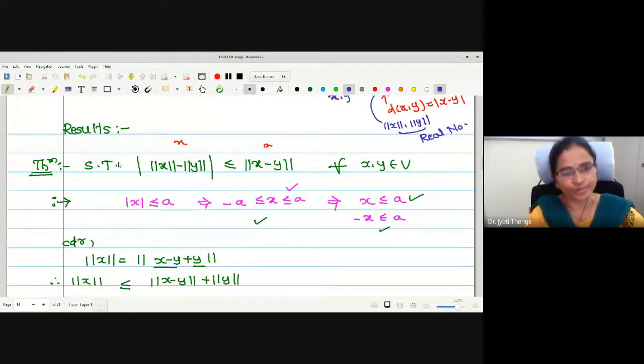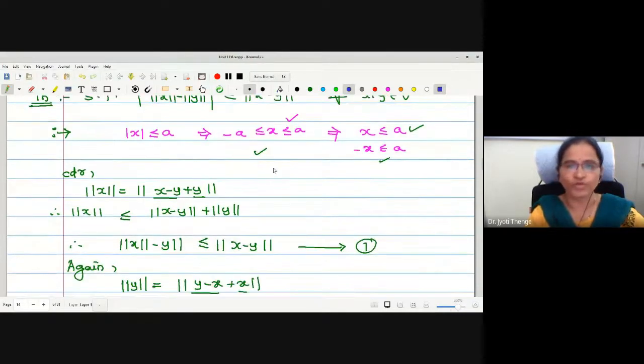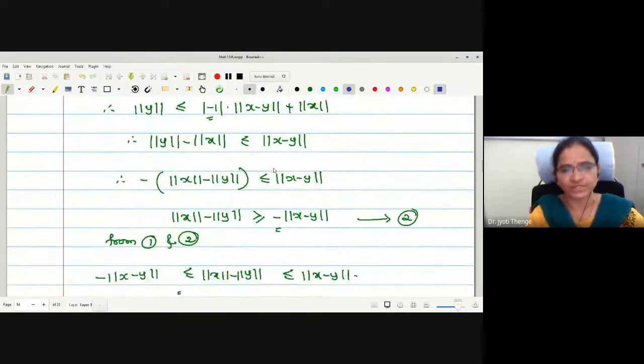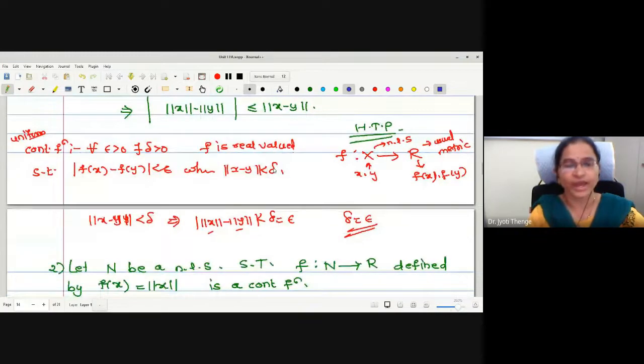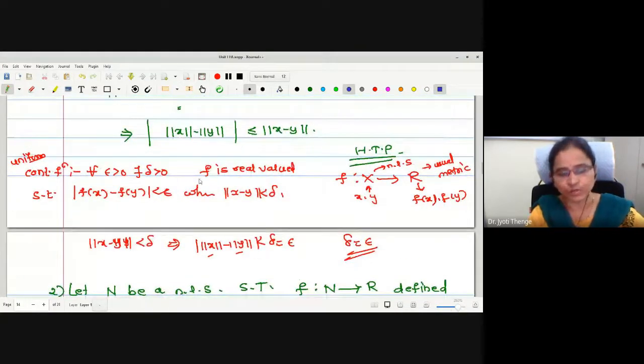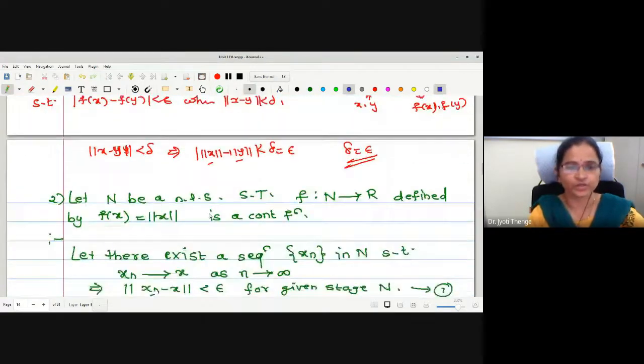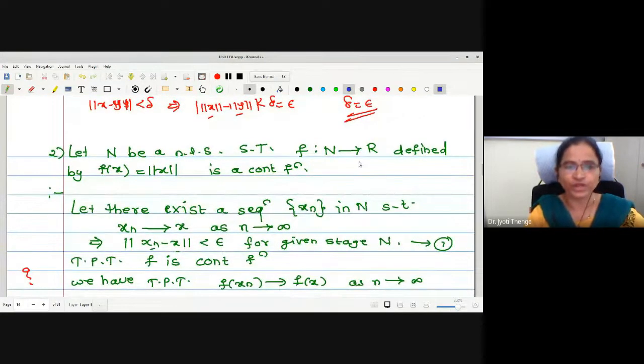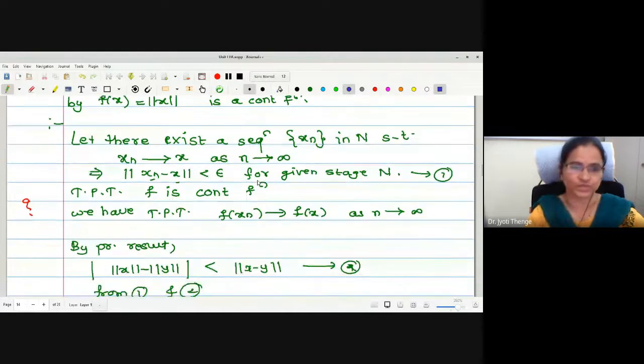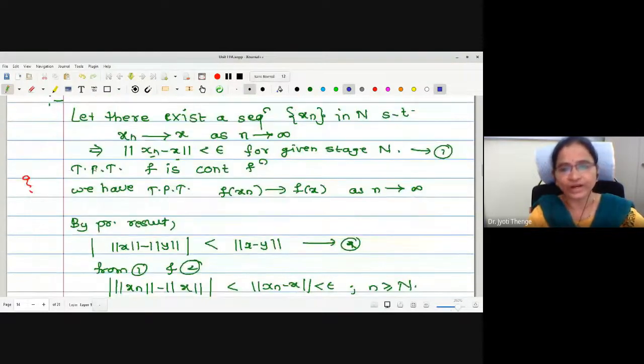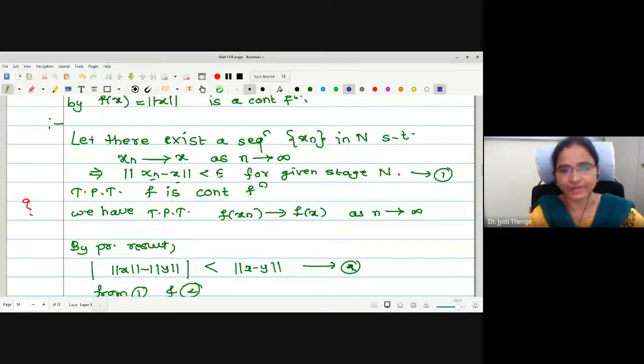Then we have proved an important result showing that modulus of norm x minus norm y is less than or equal to norm of x minus y. Right? We have proved this by a stepwise procedure. With this result, one can easily conclude that the function is uniformly continuous. Also, we have proved that the function is continuous as well. To prove continuity, what method have we used?